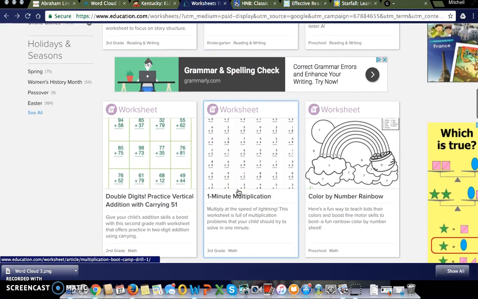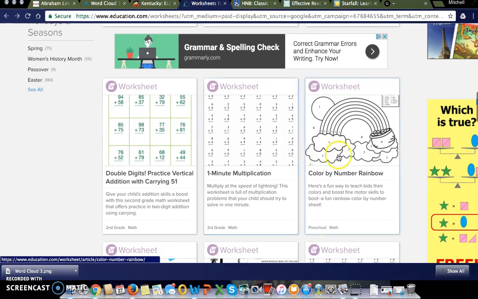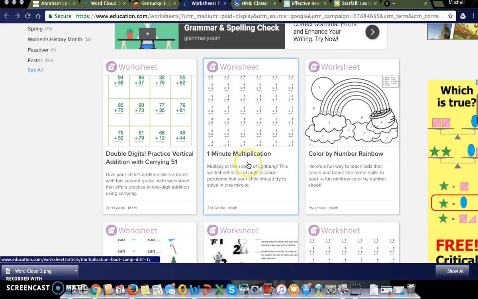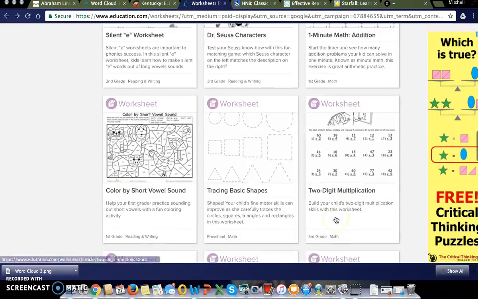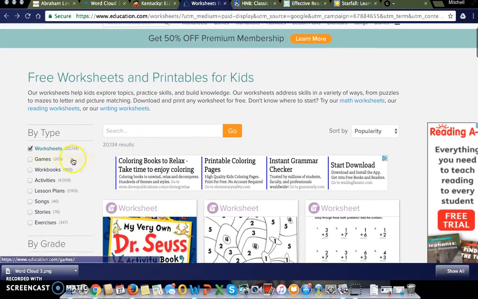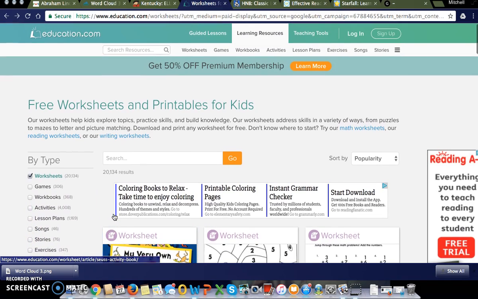Vowels, you can go down here. You can do worksheets with coloring. You could do multiplication facts, all these different things. Silent E worksheets. These are great worksheets. But you can go up here. You can do games, workbooks, activities, lesson plans. There's tons of different activities on this website.